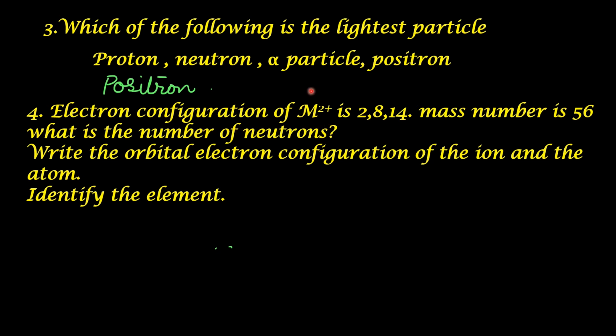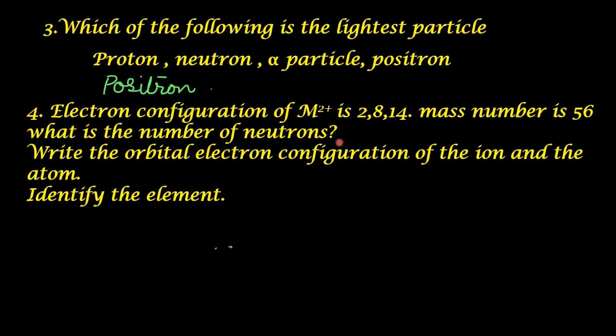M2+ is an ion. M is not a real symbol. It has lost 2 electrons while acquiring this positive charge. The subshell electron configuration of the ion is given. Mass number is 56. You have to calculate neutrons. What is the number of neutrons?